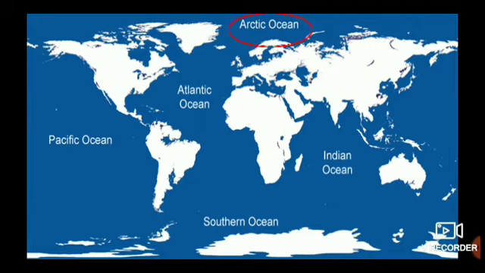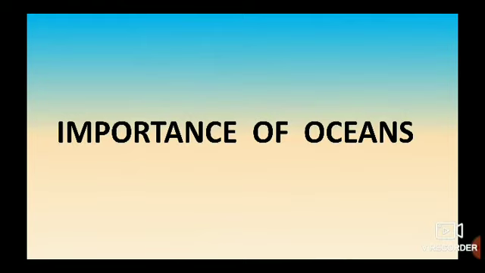So these are the descriptions of the oceans. We learned about five oceans. They are the Pacific Ocean, Atlantic Ocean, Indian Ocean, Antarctic Ocean and Arctic Ocean. Which ocean is also called the Southern Ocean, children? The Antarctic Ocean is also called the Southern Ocean. Okay? Now let's move to the importance of the oceans. We are going to learn about the importance of the oceans.